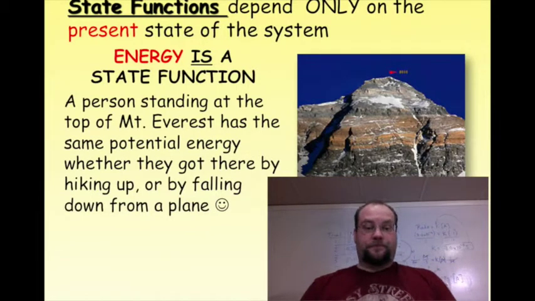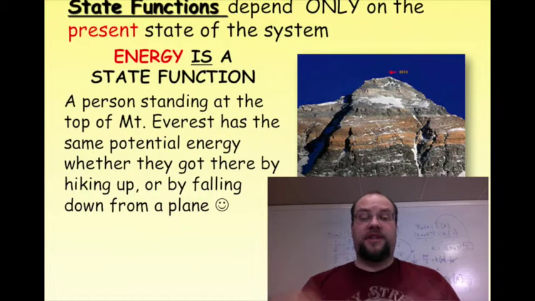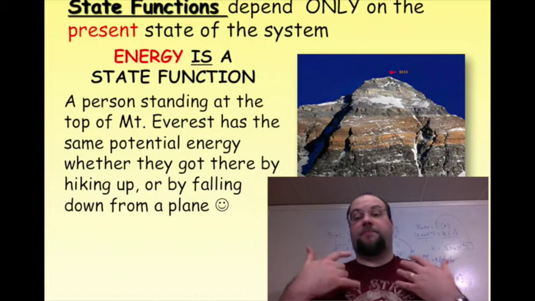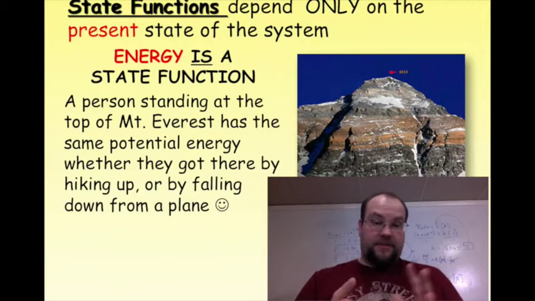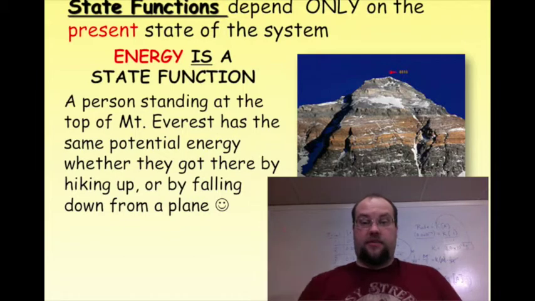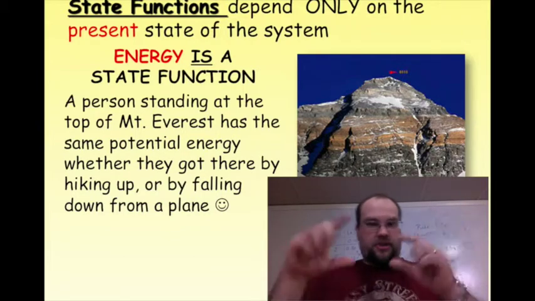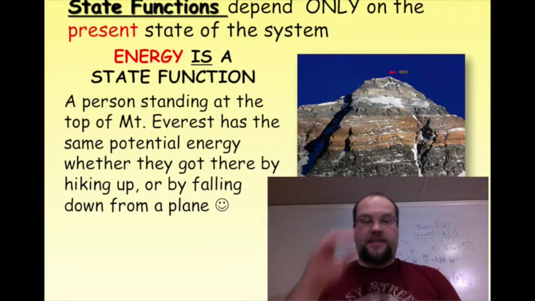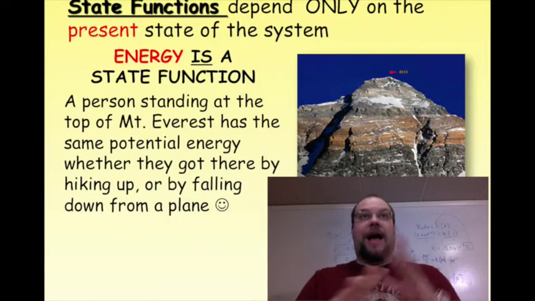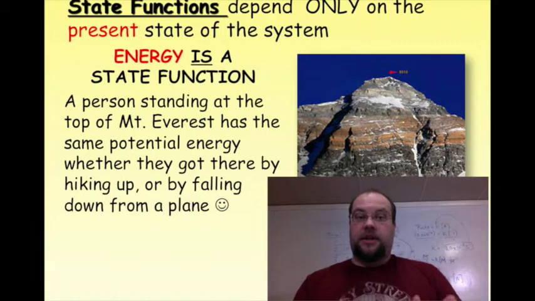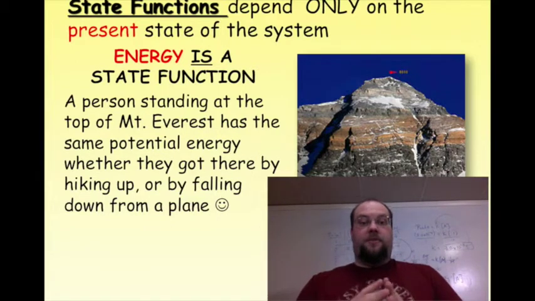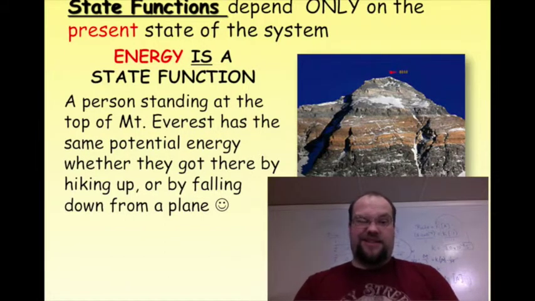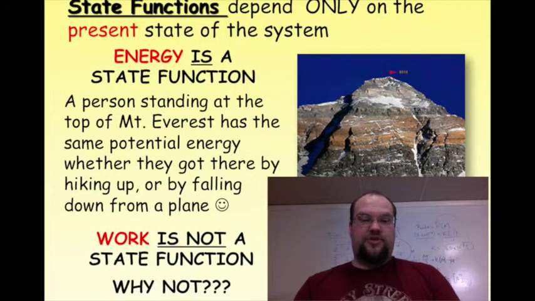So for example, let's say there's a boulder on the top of Mount Everest. That boulder has the same potential energy, whether it was rolled up the side, or whether someone dropped it there, or whether it was broken down and carried up in little chunks and reassembled. It has the same amount of potential energy. So a state function means that regardless of how you get the end result, regardless of the mechanism, it's the same. It's called a state function. We're not going to get too much into it.